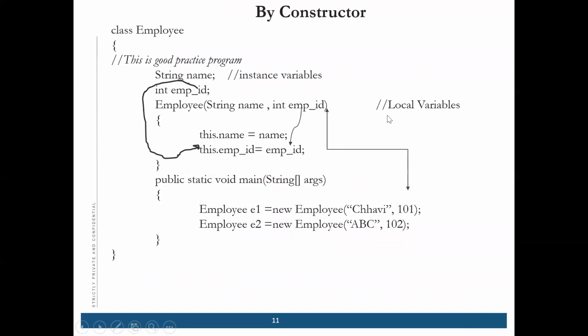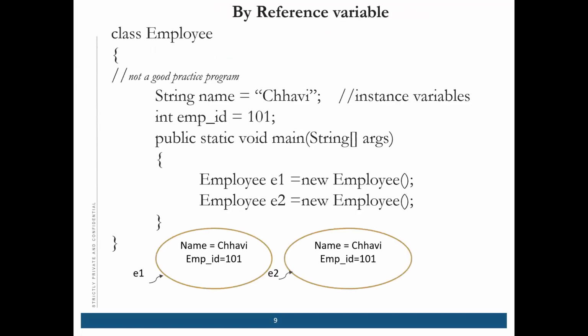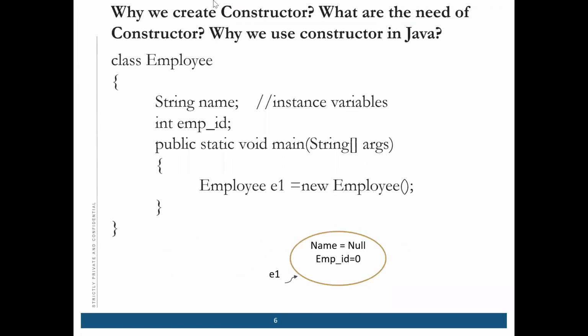So is that clear? What is the use of constructor? Now we will check how many types of constructor there are. These questions are answered, right? Why we create constructor, what is the need of constructor, and why we use constructor in Java.